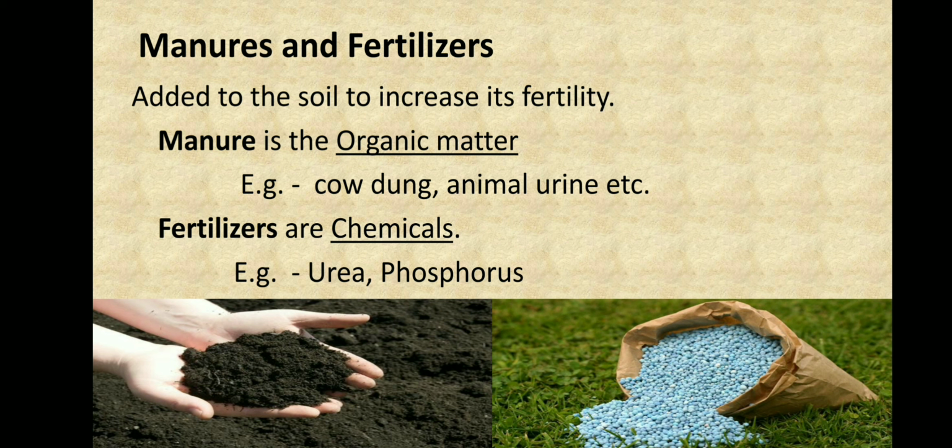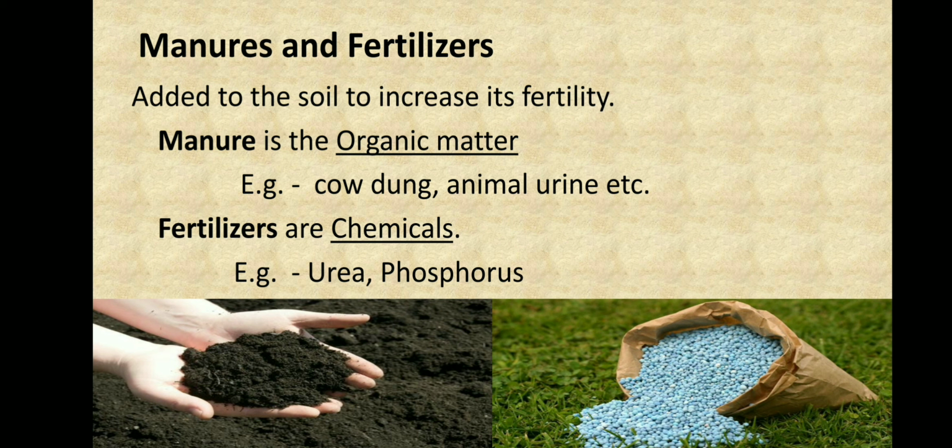Both manures and fertilizers have something which the plant needs. So let's differentiate them. Manures are a natural substance, whereas fertilizers are an artificial substance. Manures are fully organic and natural, whereas fertilizers are fully chemicals, which shows that they are artificial.